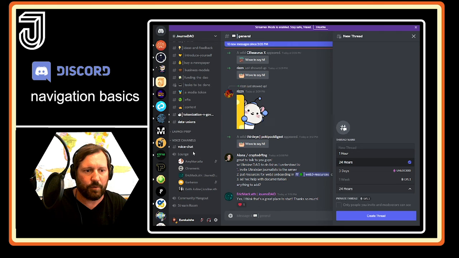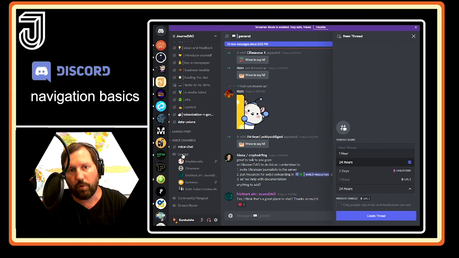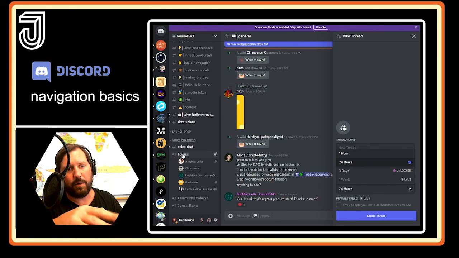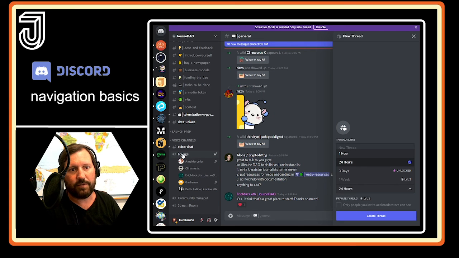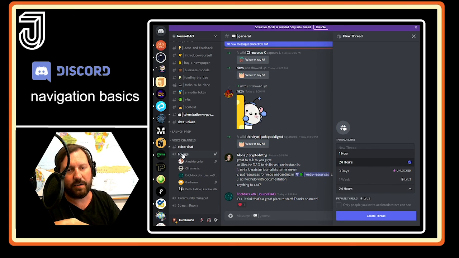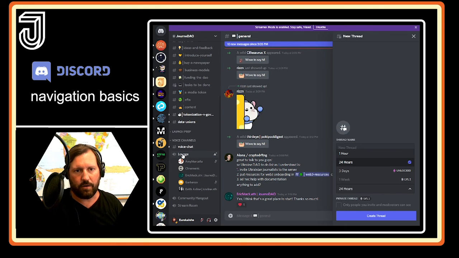There's the different types of channels, the voice channels, and there is the lounge, which is a type of voice channel in which everybody can talk at the same time. And then a lot of Discord servers will have the auditorium, which has a stage, which the admin and whoever the admin gives rights to be up at the stage, and everybody else is in the audience. And so it doesn't matter if people in the audience have their mic on or not, nobody can hear them until they are invited to the stage. And all you have to do is just raise your hand and put in a request to go on stage, and then the admin has to allow that person to come up on stage. So that's the difference between a lounge and an amphitheater.